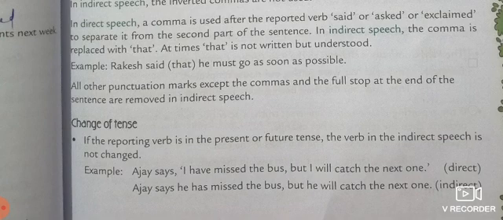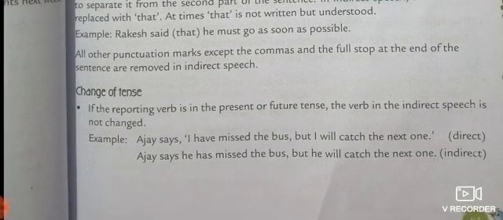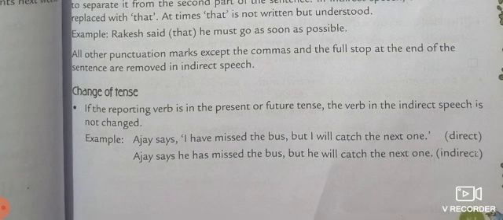When we convert direct speech into indirect speech, there are some rules to change it. Let's see how to change direct to indirect tense-wise. First, if the reporting verb is in the present or future tense, the verb in the indirect speech is not changed.